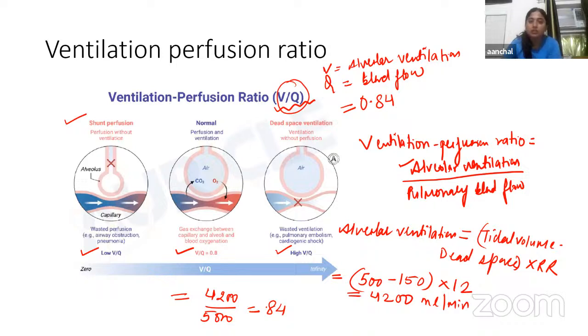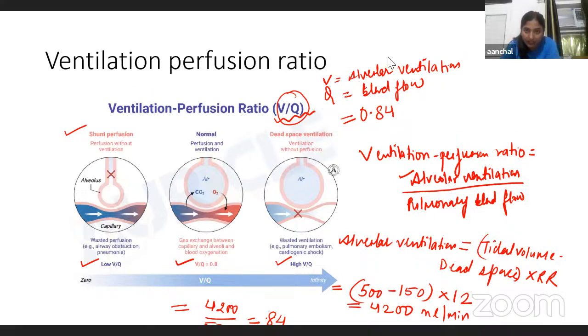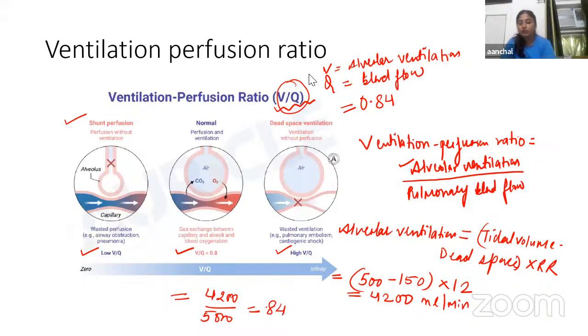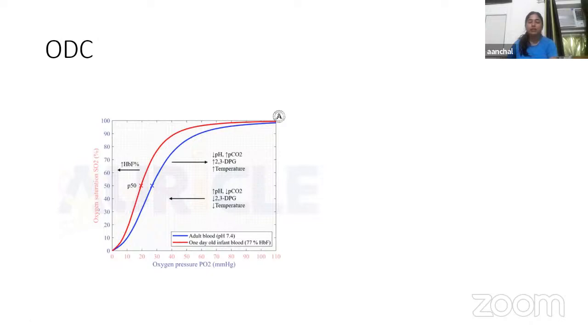Now, what is the significance of finding this ratio? So, ventilation perfusion ratio signifies the gas exchange, okay? And it is affected if there is any kind of change in the alveolar ventilation or in blood flow. Like we can see in the case of shunt perfusion, where perfusion without ventilation is occurring, and in case of dead space ventilation, where again the ventilation is there, ventilation without perfusion, right?